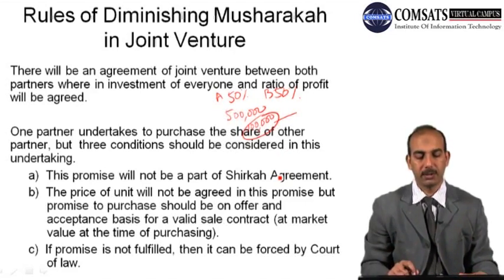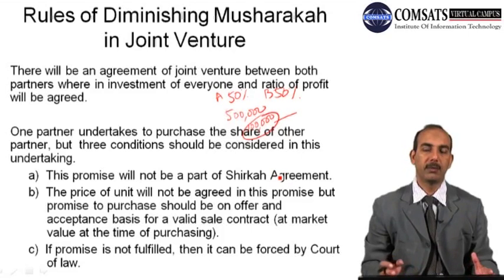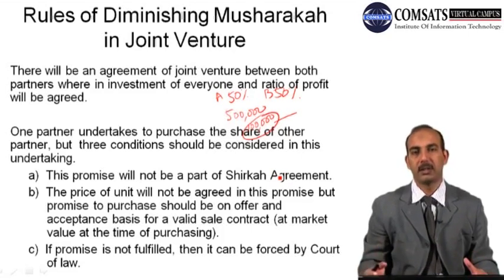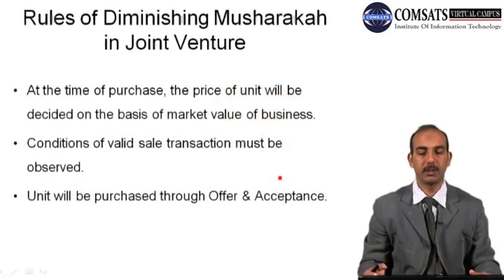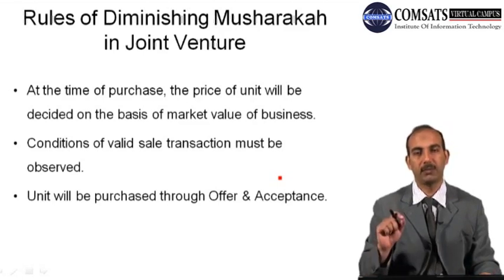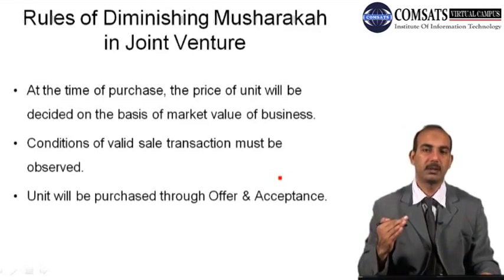And then at the third place, if a promise is not fulfilled, then it can be enforced by a court of law. If there is a promise from one partner to purchase a share, then that promise can be made binding by the court of law. And discussing the rules of diminishing musharaka in joint venture, at the time of purchase, the price of the unit will be decided on the basis of the market value of the business. So at the time when the share is going to be sold to the other partner, its market value will be determined, but there are some exceptional cases as well.